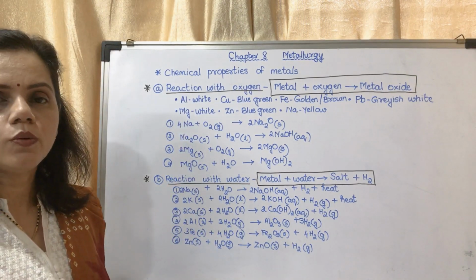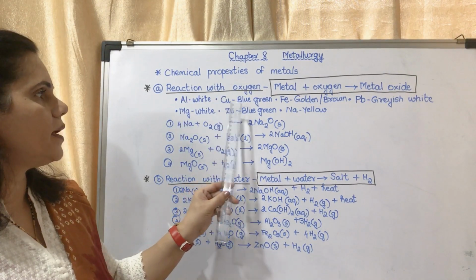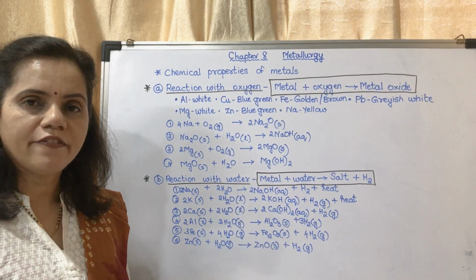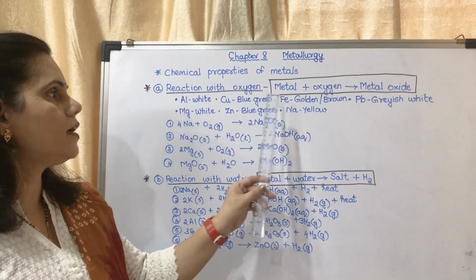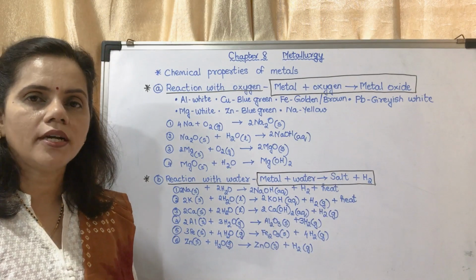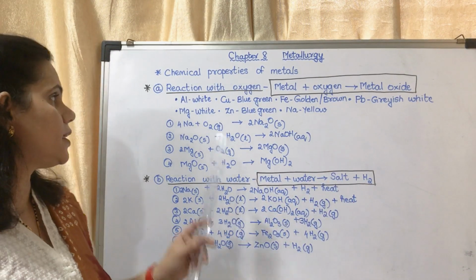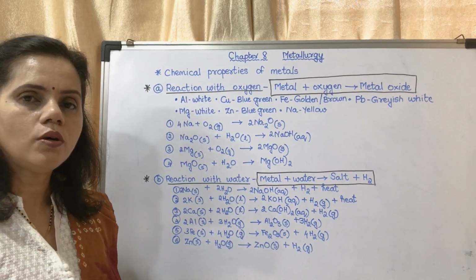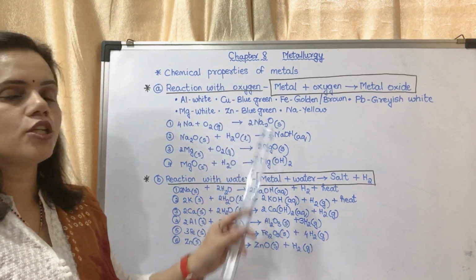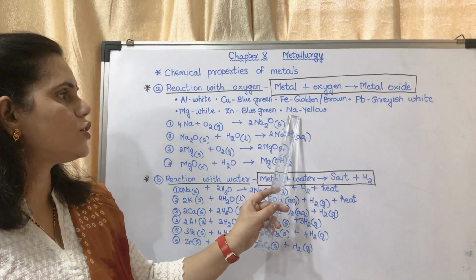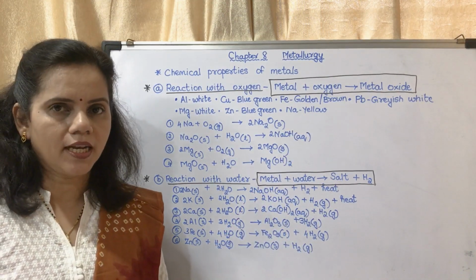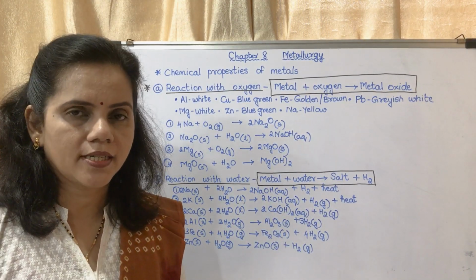Aluminium will burn with a white flame. Copper will burn with a blue-green flame. Iron will show golden or brown color. Lead will show grayish white color. Magnesium will show white color, zinc will show blue-green color, and sodium will show yellow color. This you may write in your textbook itself.